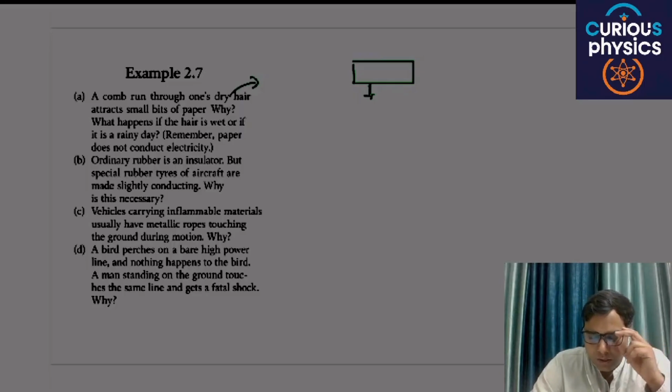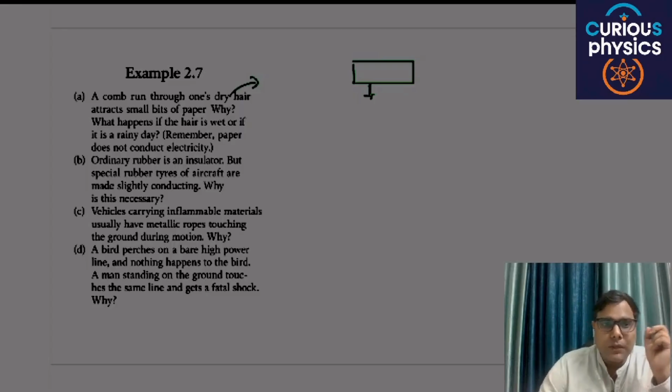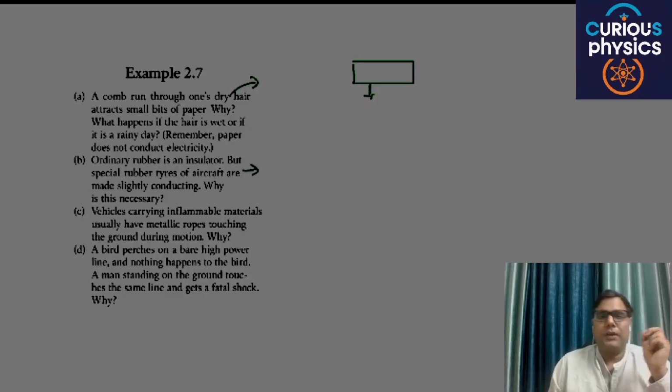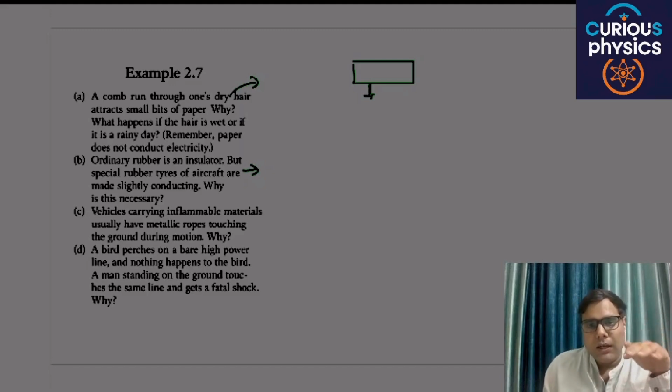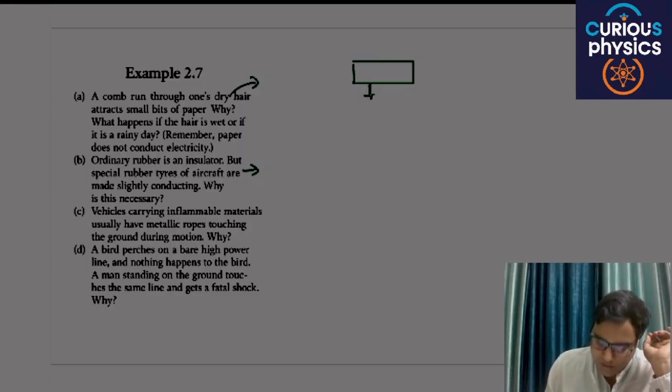Next: ordinary rubber is an insulator, but special rubber tires of aircraft are made slightly conducting. Why? When the aeroplane lands on the hard road, there can be accumulation of high charge on the insulators, and there is a fear of spark, and that spark can destroy the tires. If tires are made somewhat conducting, that charge can flow from the tires to the earth. That's the basic concept.